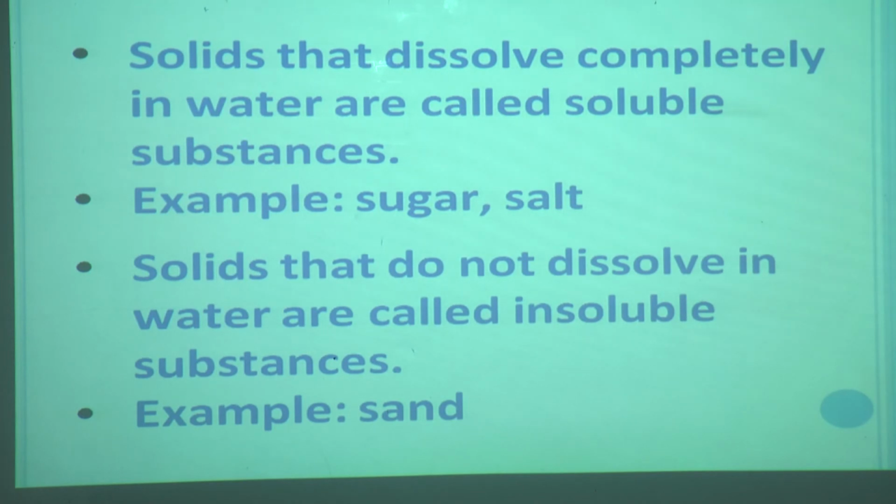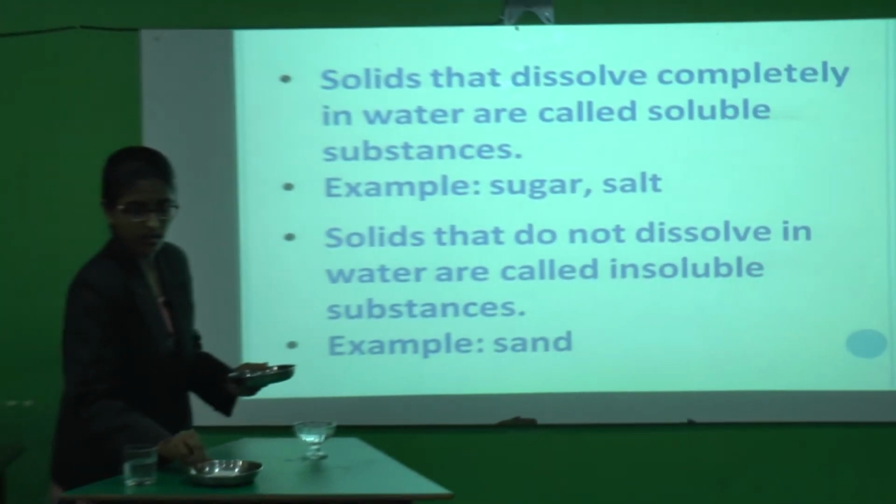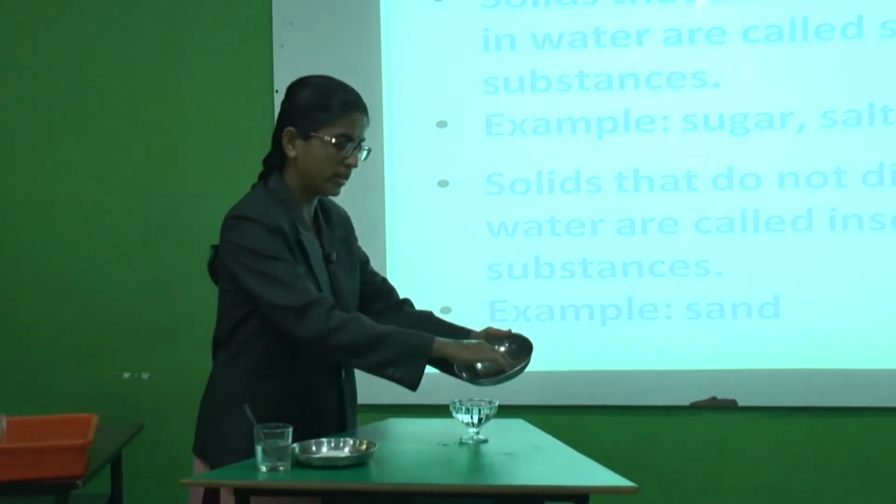So the solids that dissolve completely in water are called soluble substances. Examples are sugar and salt. But the solids that do not dissolve in water are called insoluble substances, and the example is sand. So here I brought sand also. Now we will add this sand in water.